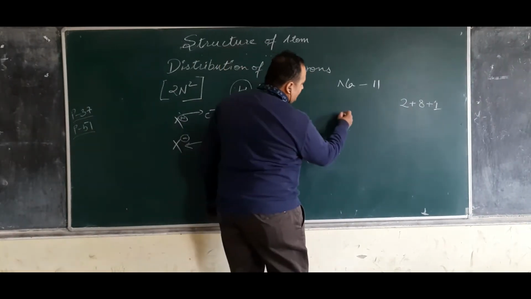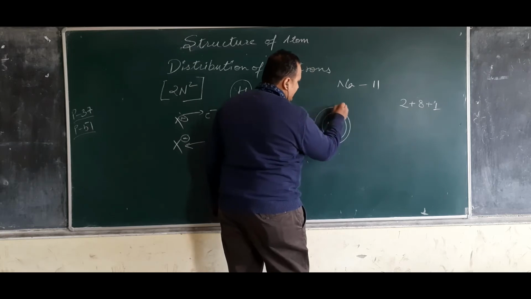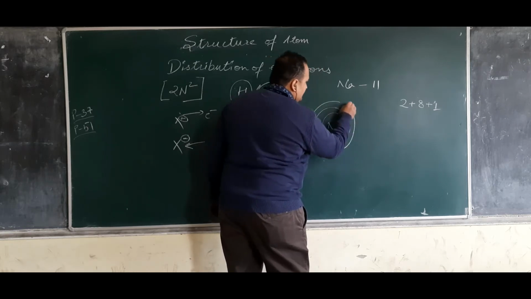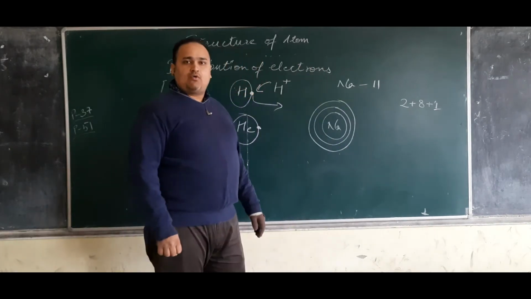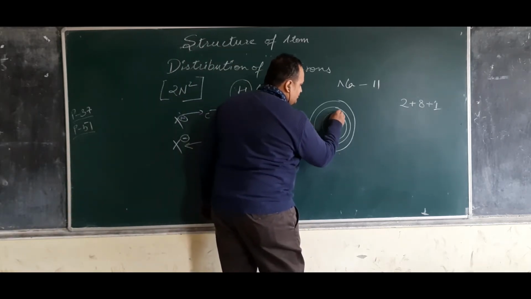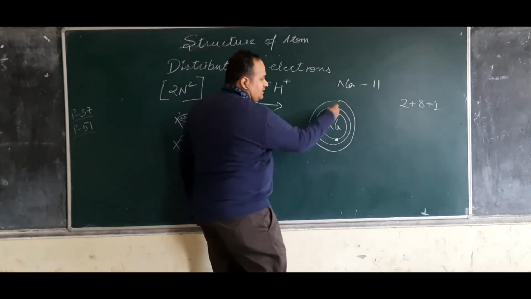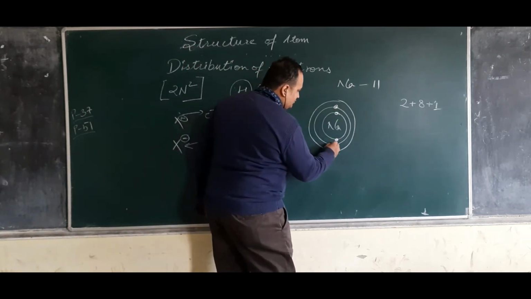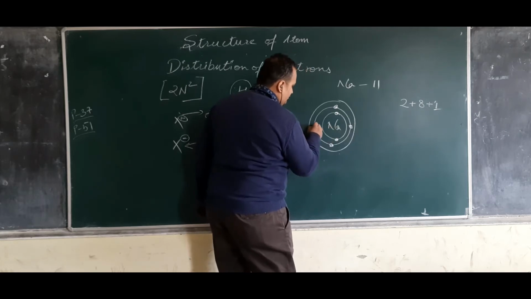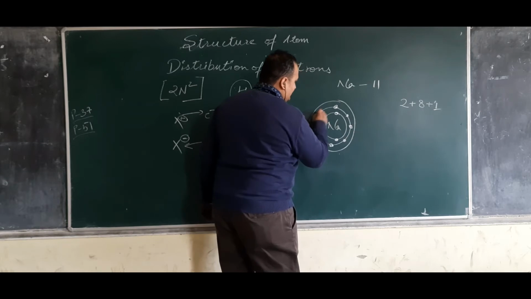Now, how do we do it? Sodium, first shell, second shell, third shell. In the first, we will arrange 2. Now, because 2 is filled, we have to move to the next. 1, 2, 3, 4, 5, 6, 7, 8.